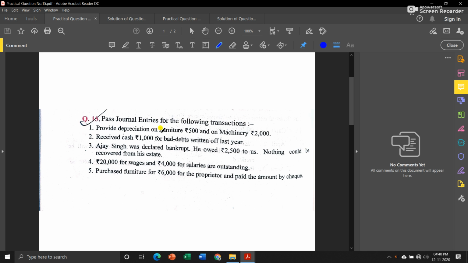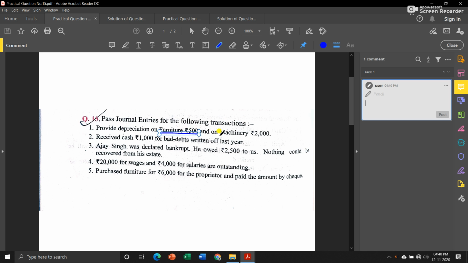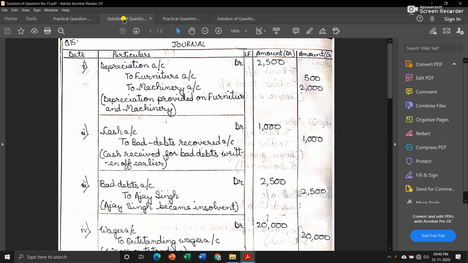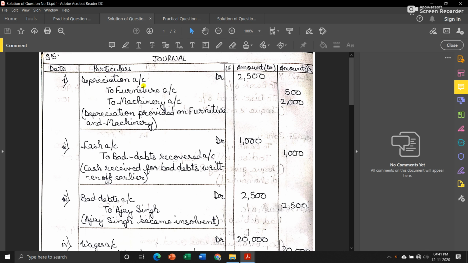Provide depreciation on furniture ₹500 and on machinery ₹2000. That means we have to charge depreciation separately on furniture for 500 and on machinery for 2000. Now let us see the solution. Here, since depreciation is common, as we are going to charge on both the assets, we will combine those two depreciations and pass one journal entry.